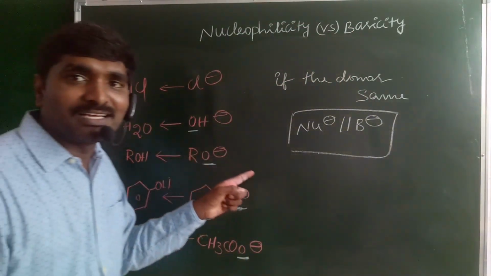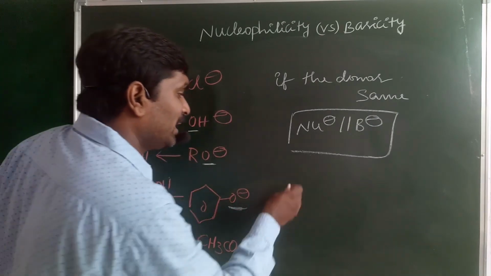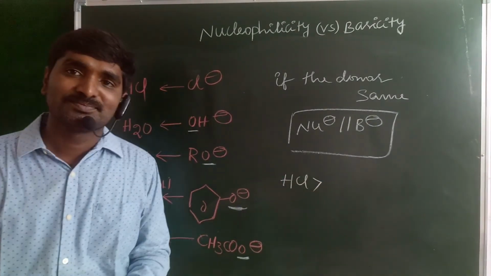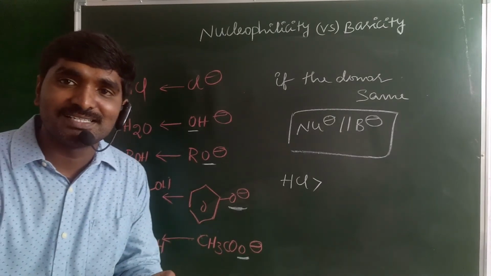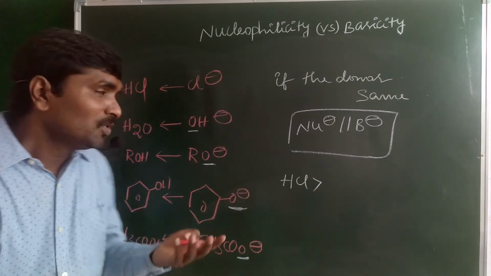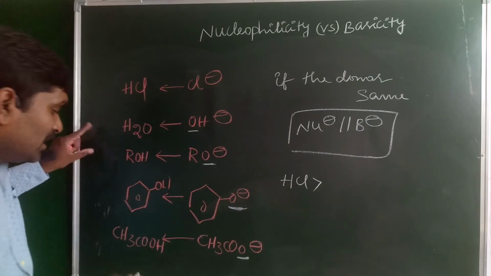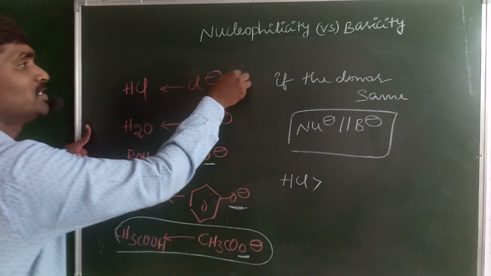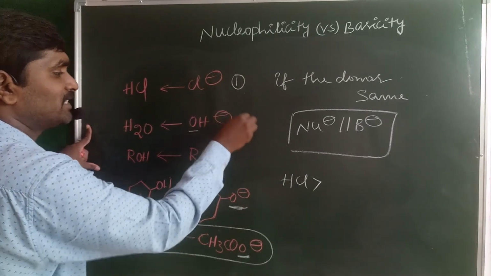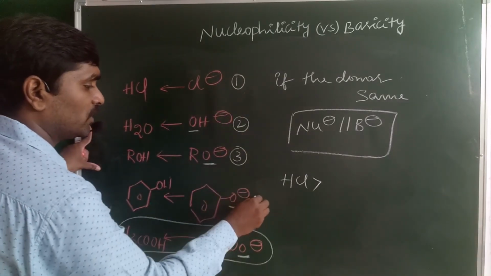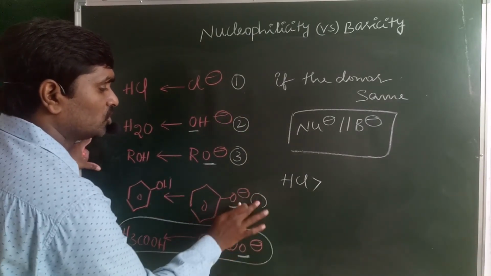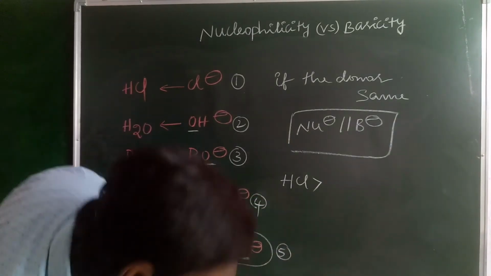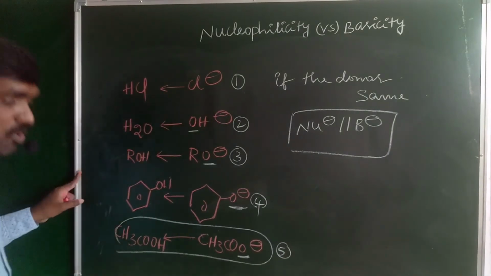Here the inorganic acid HCl is a strong acid, and among the organic acids, carboxylic acids are the strong acids. So Cl is the first one, OH minus second, RO minus third, phenoxide fourth, and acetate is the fifth one.